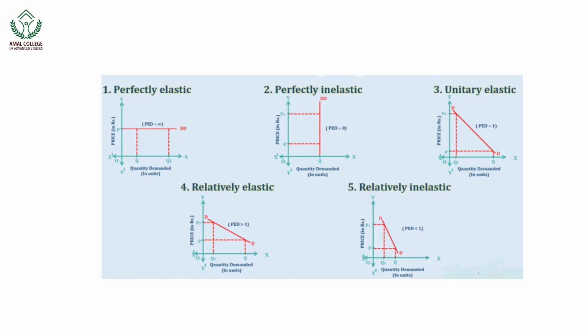Finally, you can see all the types together here: perfectly elastic, perfectly inelastic, unitary elastic, relatively elastic, and relatively inelastic. It shows that for perfectly elastic, the elasticity is infinite, and for perfectly inelastic, it is zero. Unit elastic is equal to 1, relatively elastic is greater than 1, and relatively inelastic is less than 1.